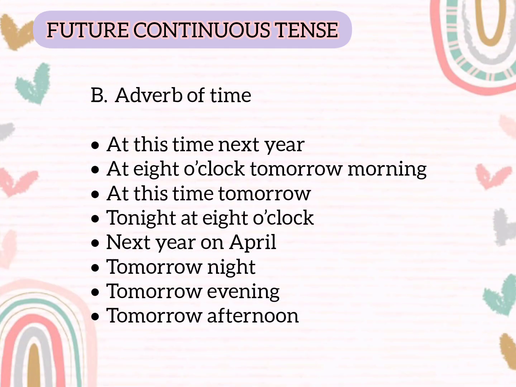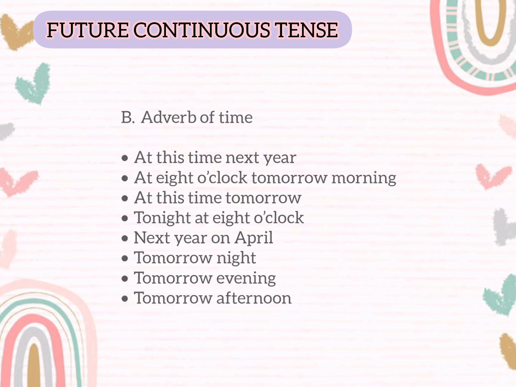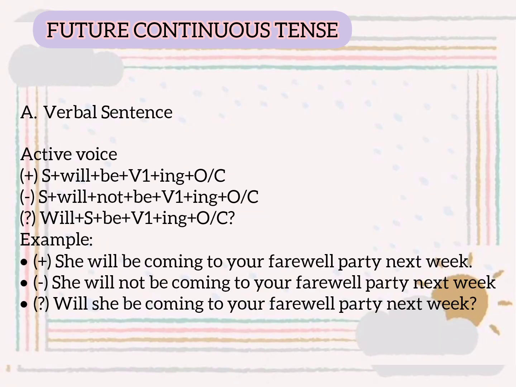Because future continuous tense expresses events with specific time information, the adverb of time must express specific time information. So these are the adverbs of time. Next is the formula of future continuous tense. First, we will discuss the verbal sentence of this tense. But verbal sentences are divided into two, active voice and passive voice. So here is the pattern of active voice.